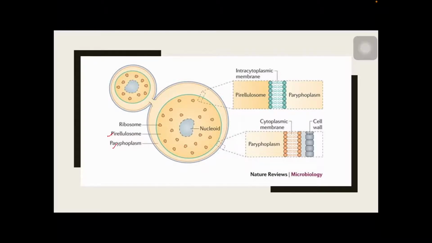Generally membrane bound structures are not present in bacteria, but here the nucleoid has a membrane. And this picture also shows that they generally reproduce by means of budding. Generally bacteria reproduce by binary fission, but here the budding process is observed in these species.